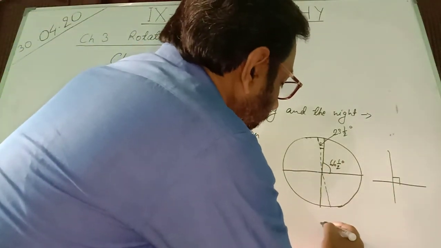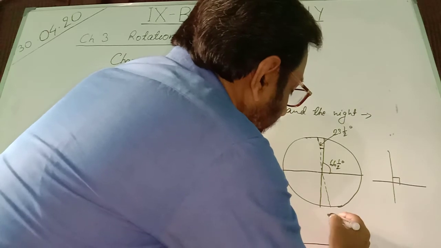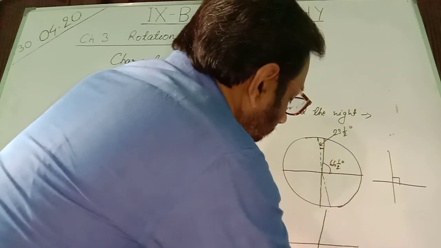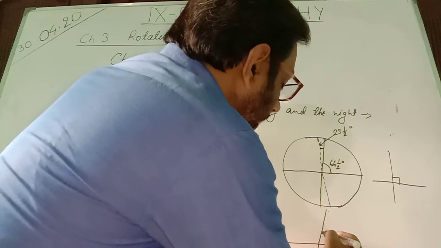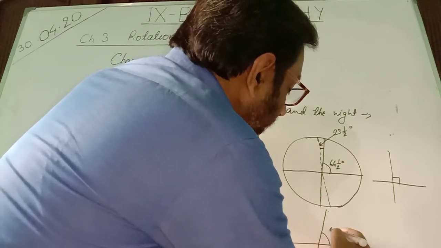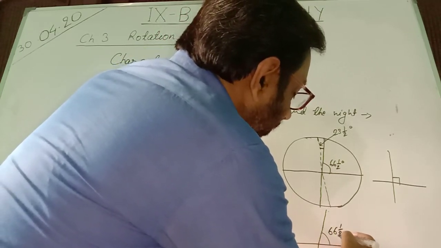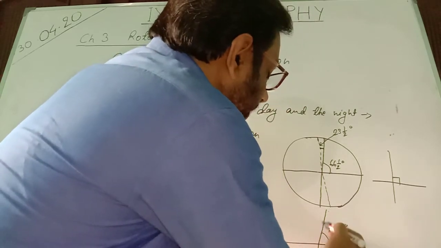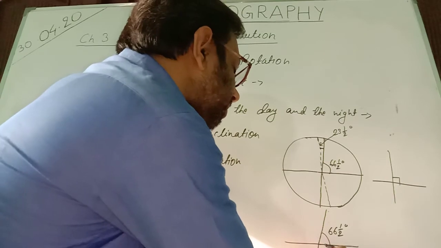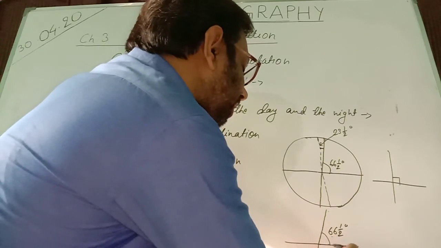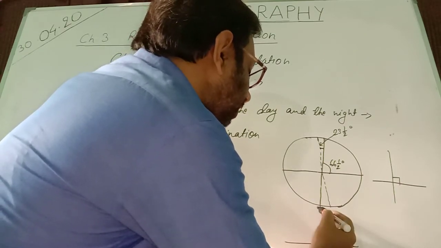This line is inclined or tilted. This line is tilted to the horizontal latitude by 66 and half degree. It means this vertical meridian makes 66 and half degree with the horizontal latitude.